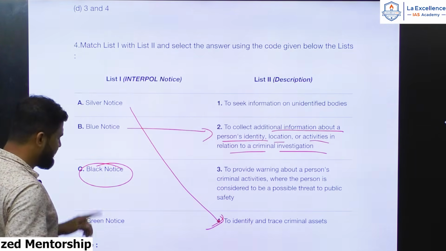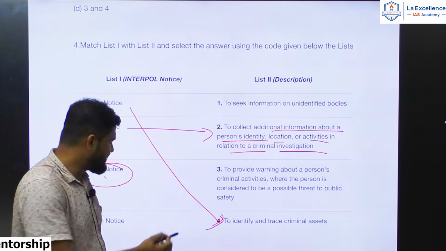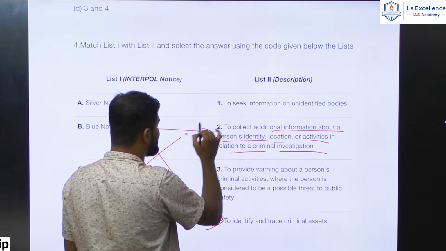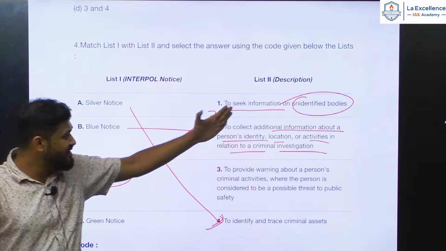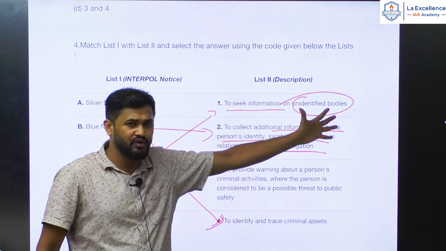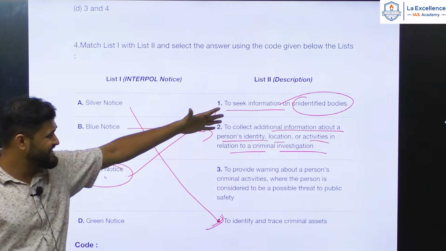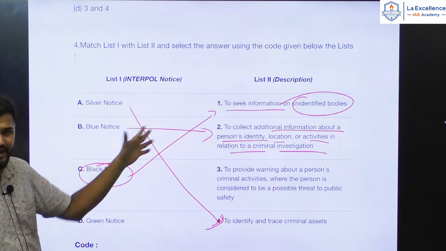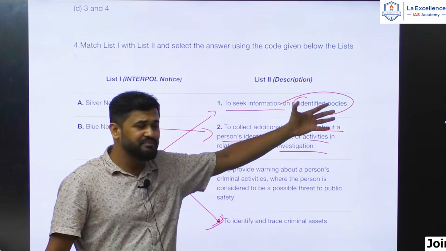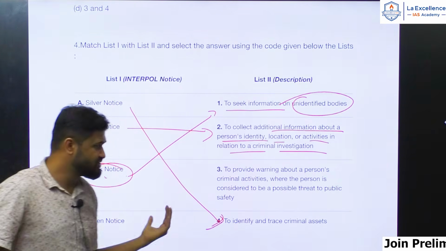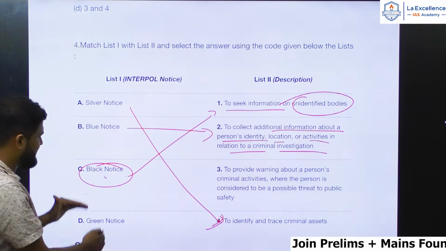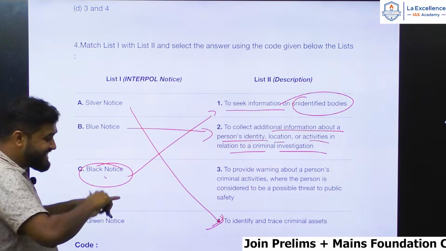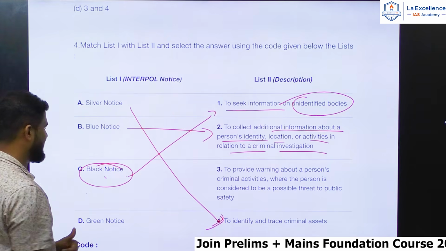Black notice: you can usually connect it with seeking information on unidentified bodies. Unidentified dead bodies can be linked to the black notice because it is something dark, or black. Otherwise, that description does not fit well with any of these colors.